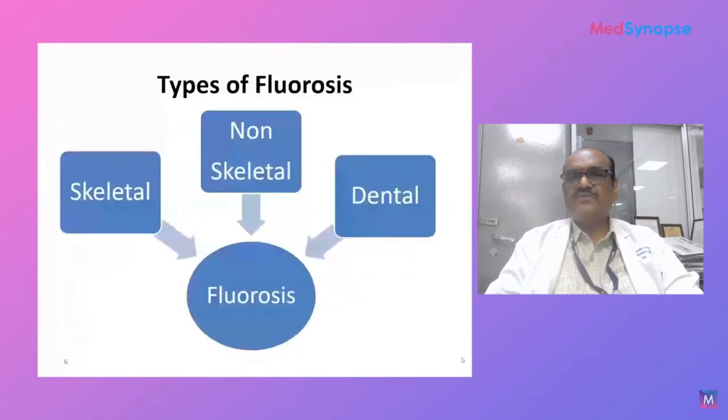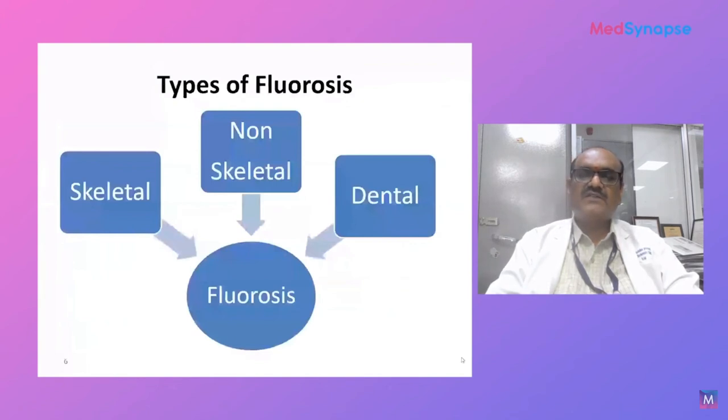There are various types of fluorosis that have been documented: skeletal, non-skeletal, and dental fluorosis, of which it is the non-skeletal fluorosis that we are concerned with, because skeletal and dental fluorosis have been studied worldwide and a lot of research has been done.